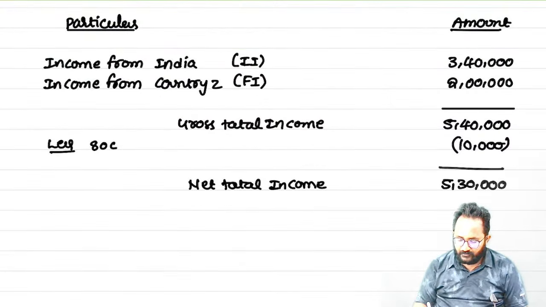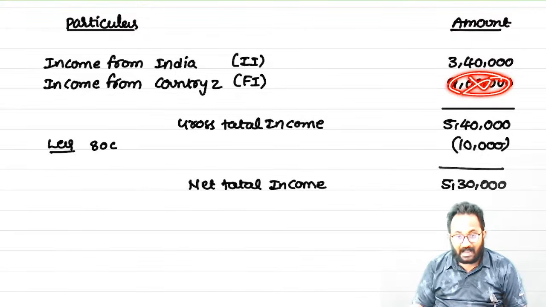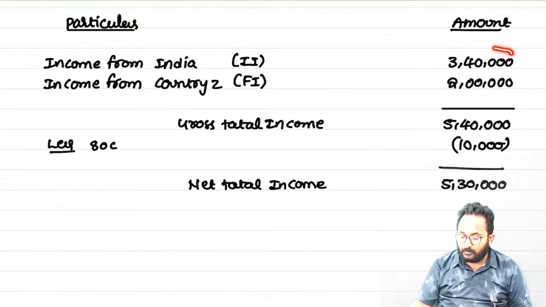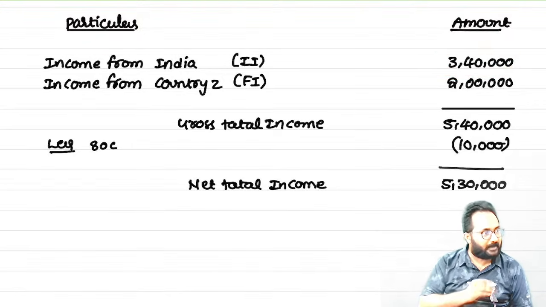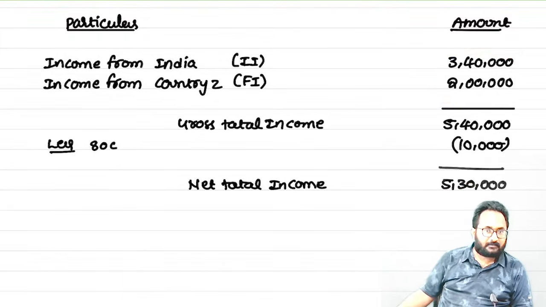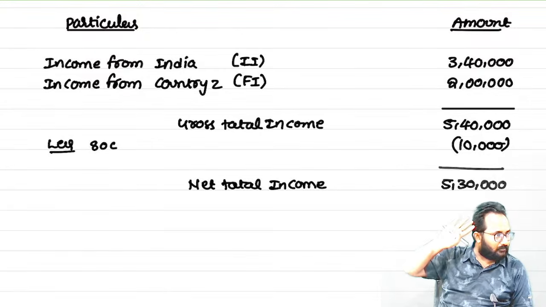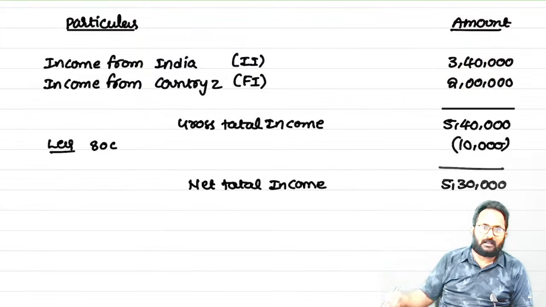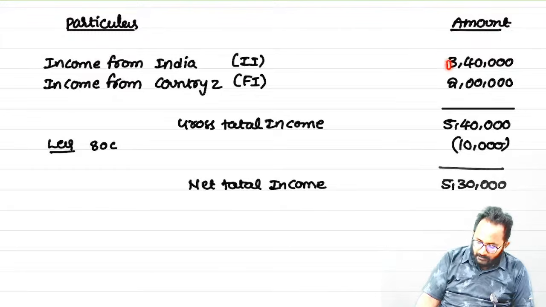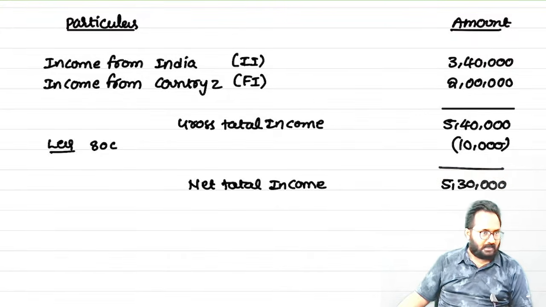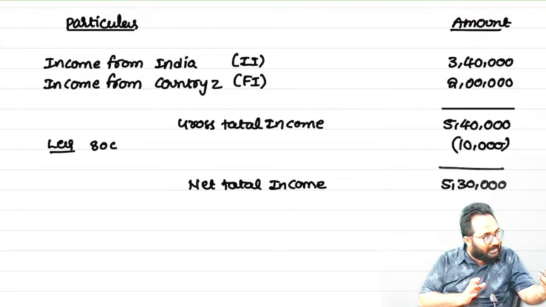If I am not considering this, I am in which percentage of rate? 5%. Because up to 5 lakh, I can collect tax at 5%. Because of this inclusion, we are in the 20% slab, so we are increasing the rate right now. If I exclude that, I can collect tax only on the 3,40,000 at 5%. And if I include this income also, I am collecting tax at 20%. Up to 5 lakh, 5%; 5 lakh to 10 lakh, 20%.